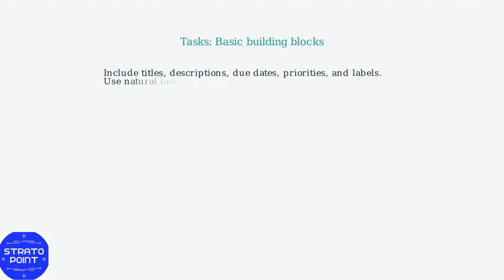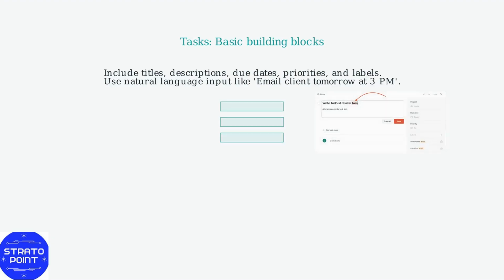Tasks are the basic building blocks. They include titles, descriptions, due dates, priorities, and labels. Use natural language input like "email client tomorrow at 3 p.m."